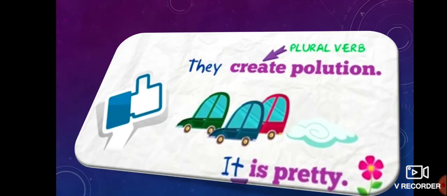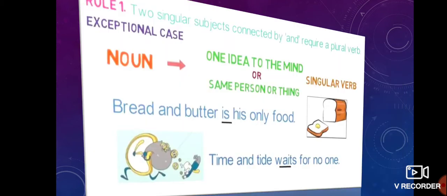Now let's come to the next one. They is a plural subject, so it takes a plural verb. They create pollution. If it is singular, see, it is singular, so you take a singular verb is. It is pretty.